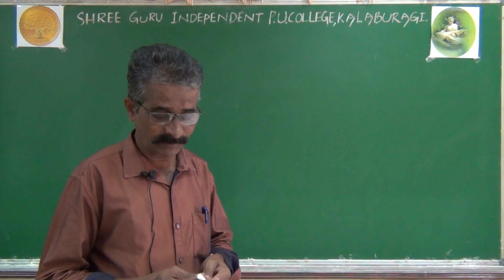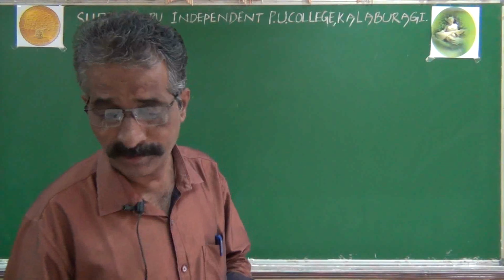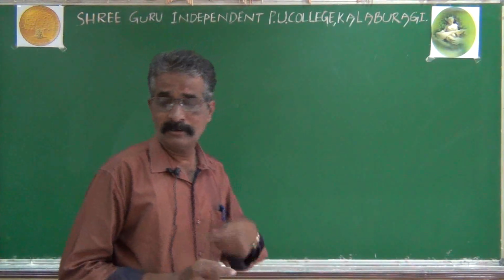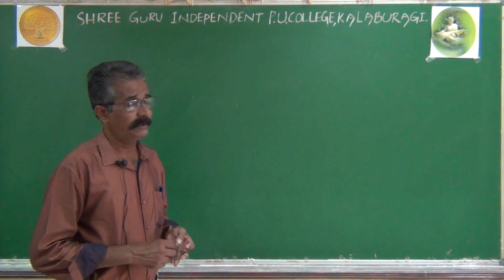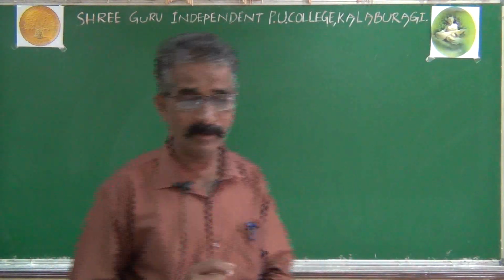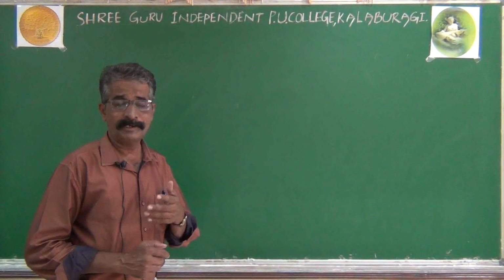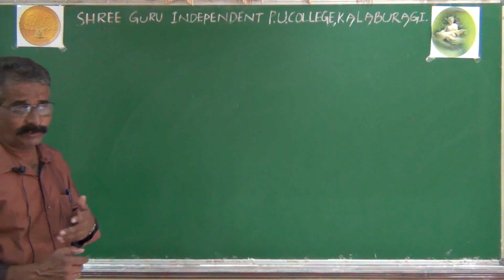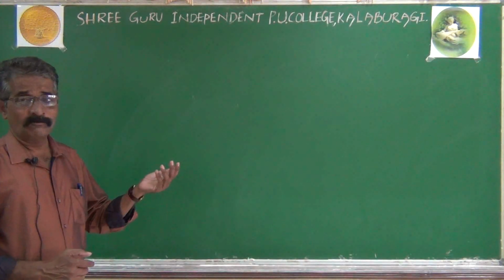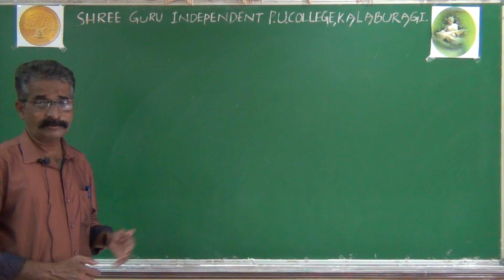This stage of our calculus is concerned with two fundamental theorems of calculus. One is known as Rolle's mean value theorem, another one known as Lagrange's mean value theorem. Both are called by the name MVT, that is, mean value theorem. We'll come to know why we use that word mean in the upcoming problems.